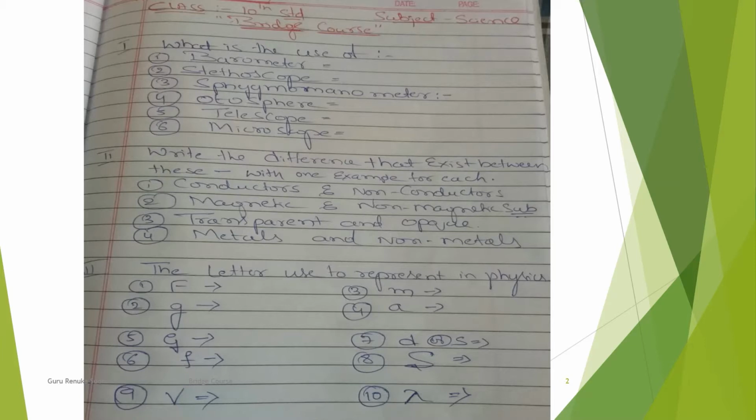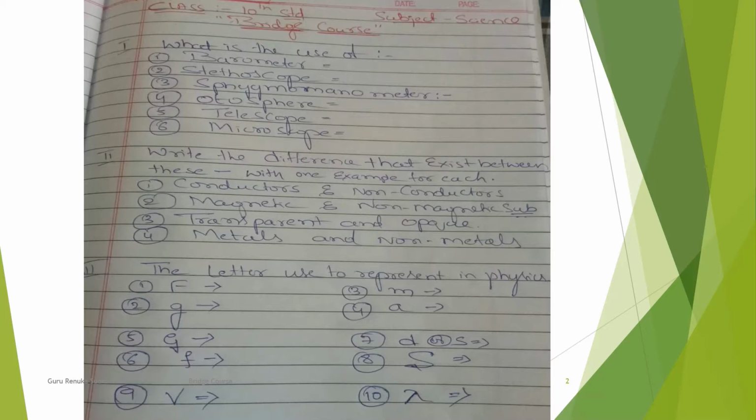Now I am going to discuss some points that you must have knowledge of. In worksheet 1, the first question asks about instruments we use in everyday life, the substances involved in our daily activities, and the symbols related to science, especially in physics.